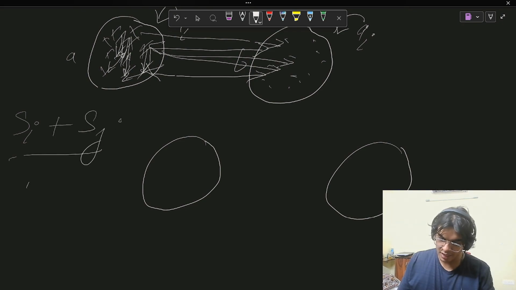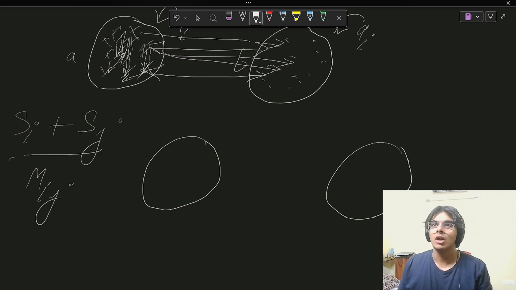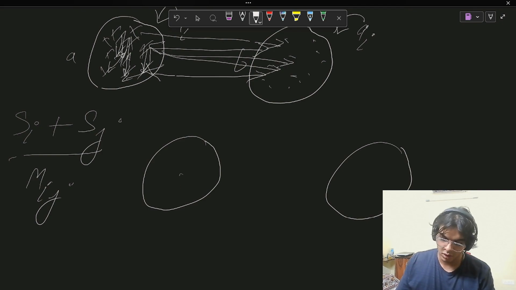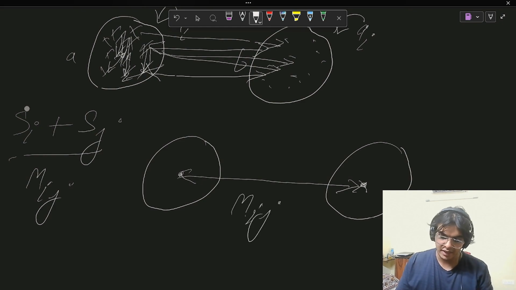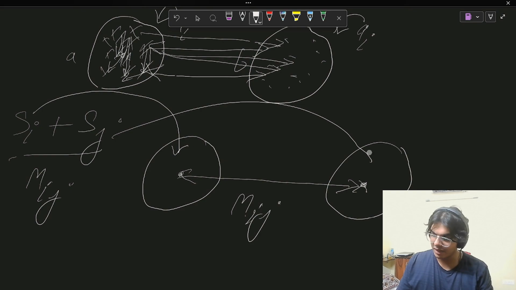And then we are calculating M_ij, which is the distance between the centroids of the two clusters. This is centroid 1, this is centroid 2, and this distance is M_ij. S_i is the average intra-cluster distance, and S_j is the average intra-cluster distance for the second cluster.